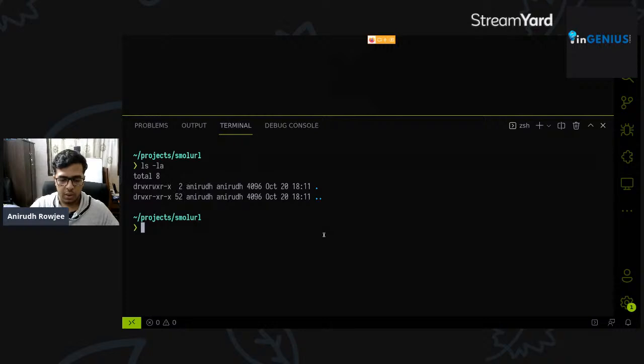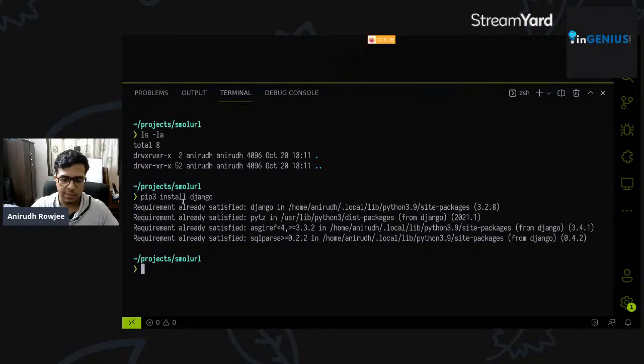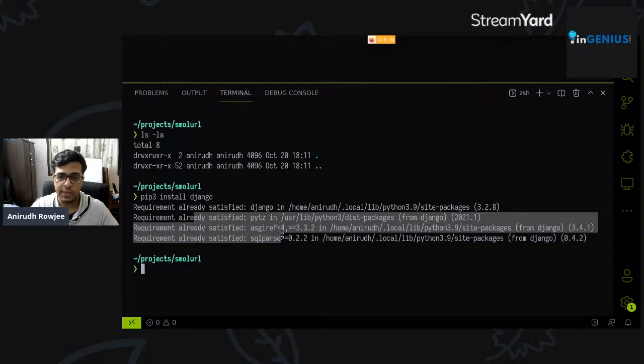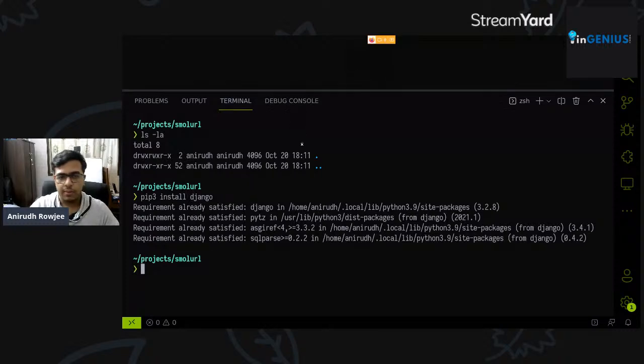At this point of time, what we're going to do is install Django. Now, Django is a Python framework, but more importantly, it's a library, right? It's packaged and shipped as a library by Python. So if you want to install Django through pip, you can do so by doing pip3 install Django. Because I've already got Django installed, I get a bunch of "requirement already satisfied" messages for Django in this path, and for multiple libraries that Django depends on as well. But this would be a good time to go ahead and do pip3 install Django so that you can install it.